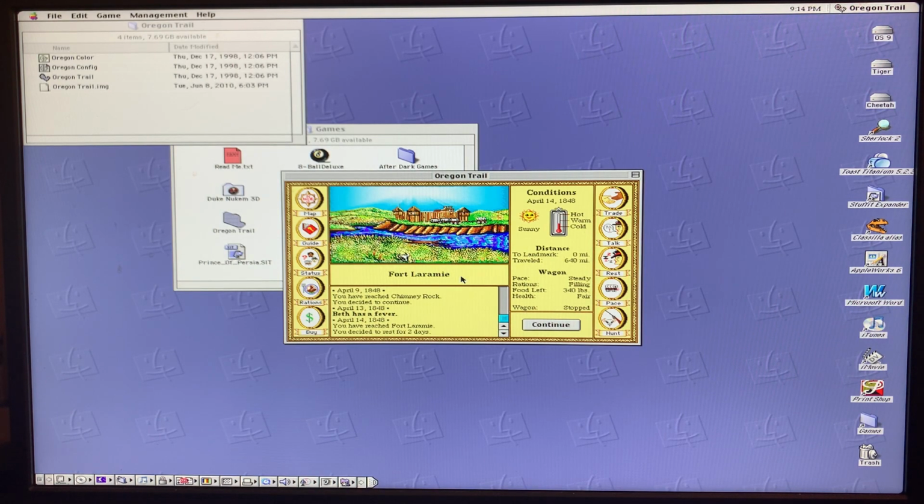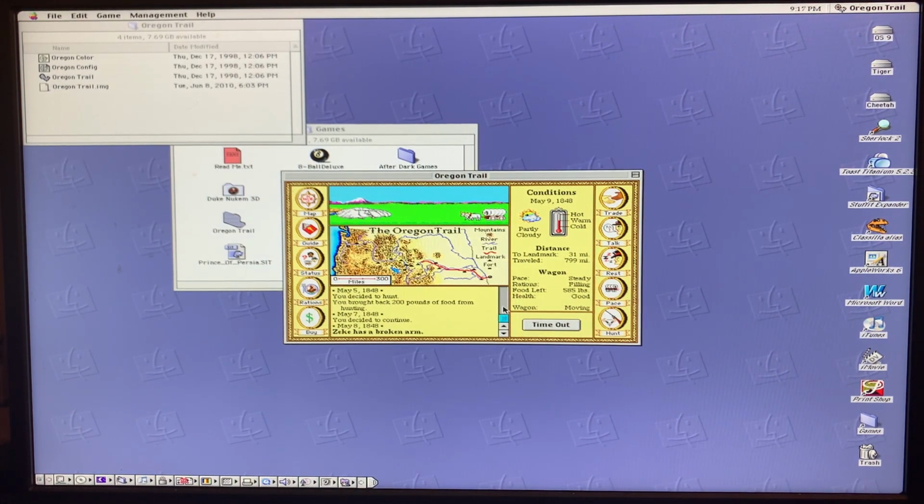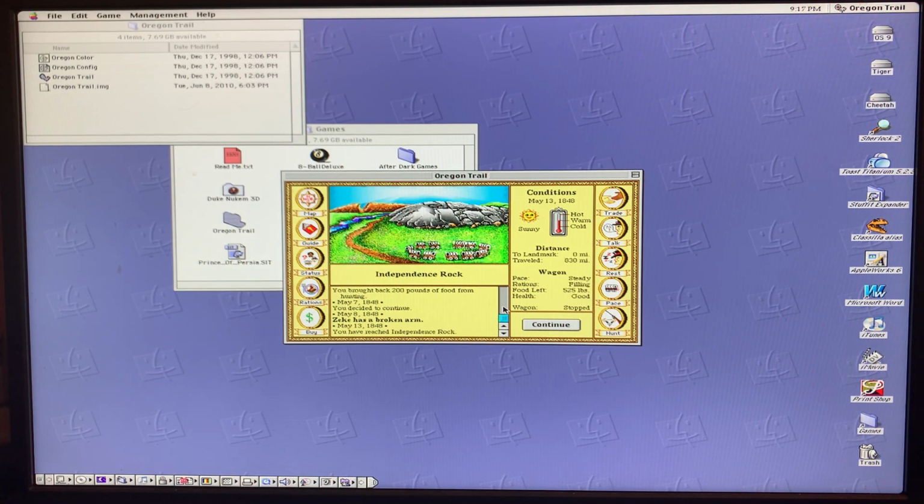Okay, stay tuned. Boy, Zeke just broke his arm. It's the second time in a pretty short space that Zeke has had a broken arm. But I'm happy to say so far nobody has malaria or dysentery. Probably shouldn't say anything because I'm jinxing it. Okay. Independence Rock. Lots of food. Health is good. We're still in May. Let's forge ahead.